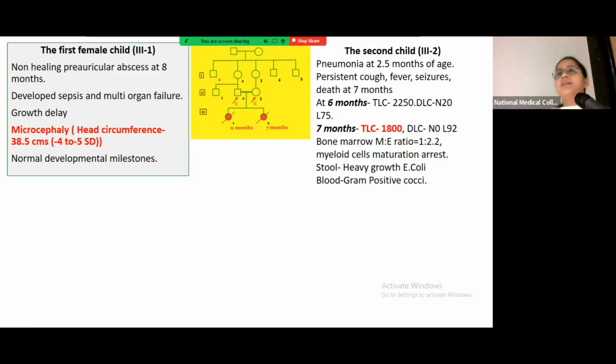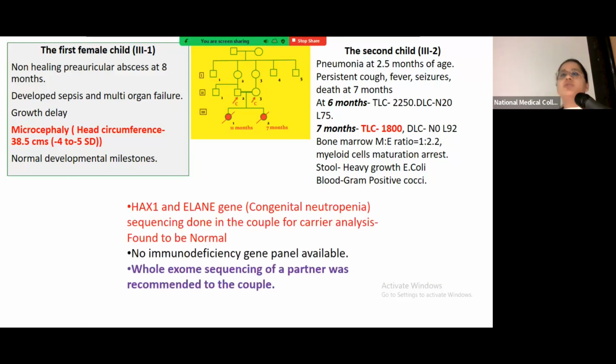So in this case, because we know congenital neutropenia can be caused by some genes, we first sequenced those genes in both the parents, but they were found to be negative. At that time in 2013, there was no immunodeficiency gene panel available. So we decided to go for whole exome sequencing of one of the partners, keeping in mind the cost constraint that whole exome sequencing entailed at that time.